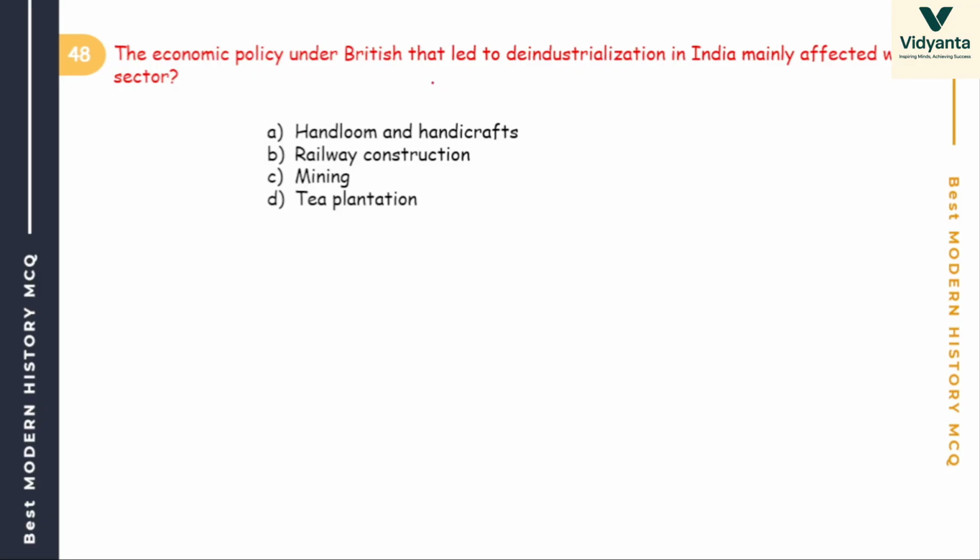Then, the economic policy under British that led to deindustrialization in India mainly affected which sector? Handloom, railway, mining, tea plantation. Economic policy under British. Okay, here the answer is handloom. From this many machineries came which produced cheap products.